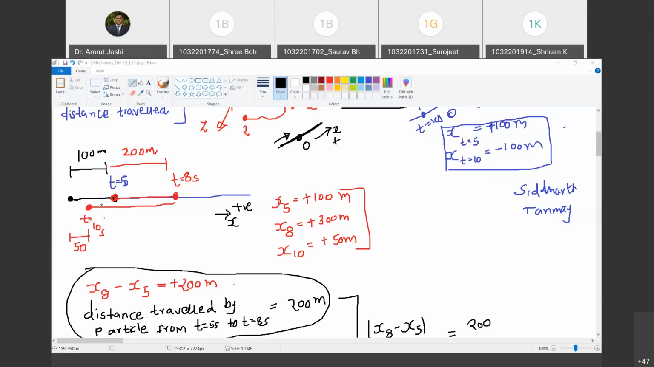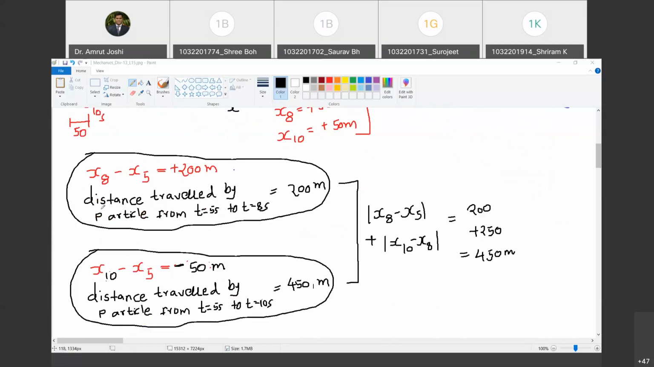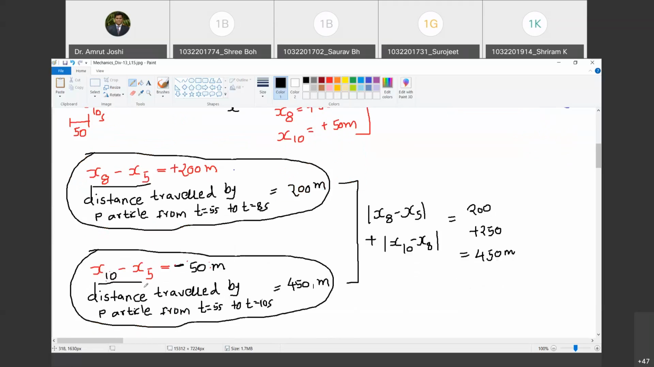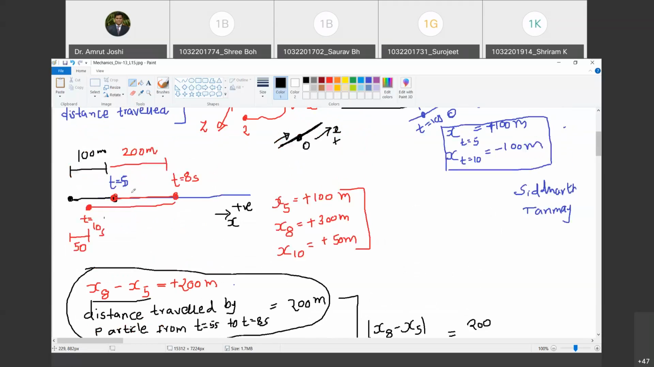Yes, sir. Now the other point that I want to make is, in first case, the distance traveled by the particle from t equal to 5 second to t equal to 8 second came exactly equal to the change in position. Do you agree with me? Yes. But in second case, change in position did not correspond to the distance traveled by the particle during that time interval. Happy? Yes, sir. And why did that happen? Because of their positions. No, because the particle changed the direction of motion between 5 to 10.